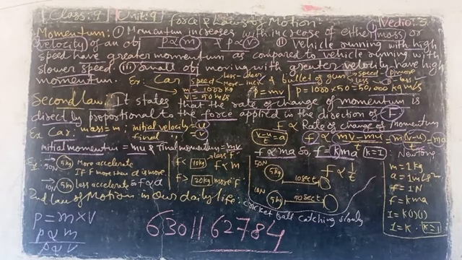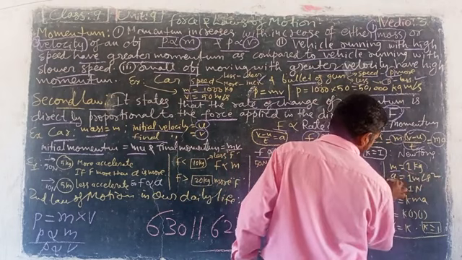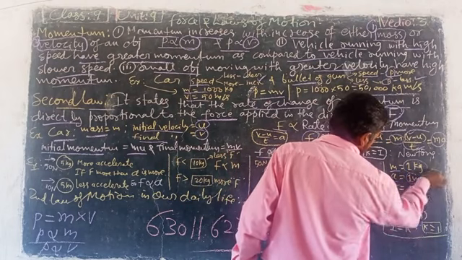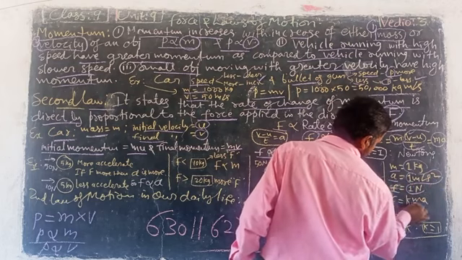Look here, very clearly, already I told you up here. Look here. Mass 1 kg, acceleration 1 meter per second square, force 1 Newton. F is equal to Kma.